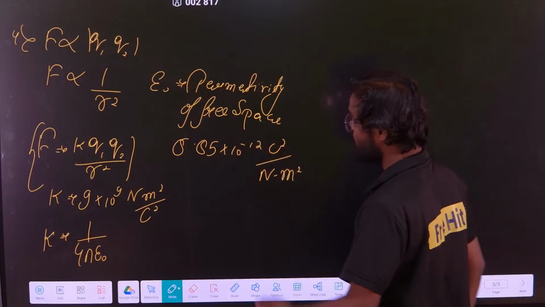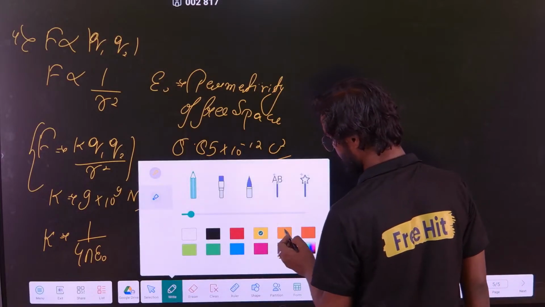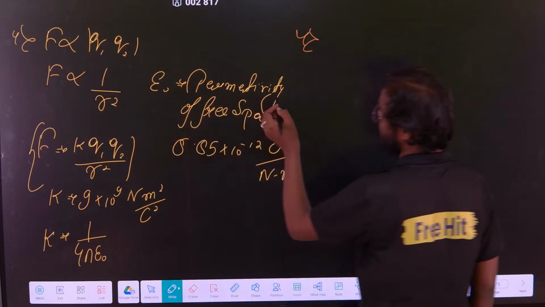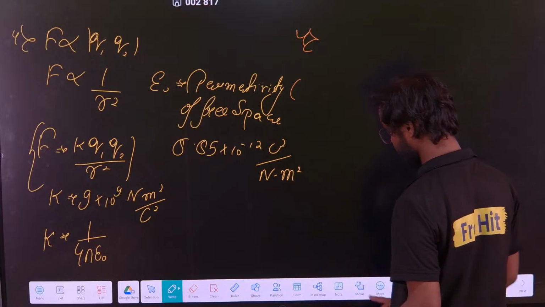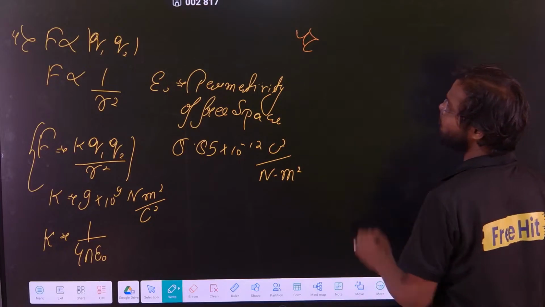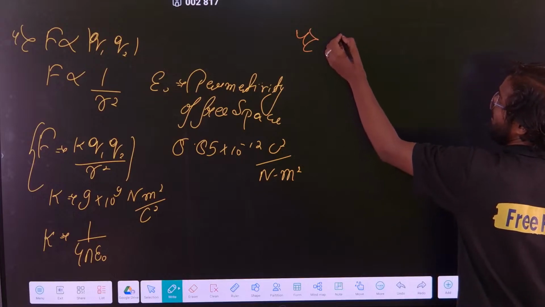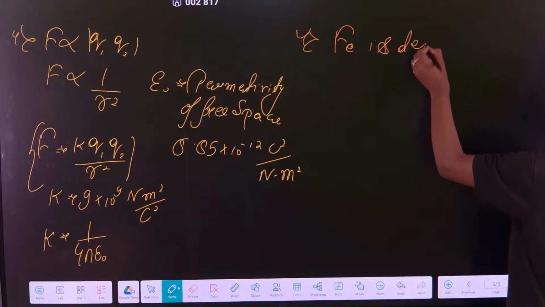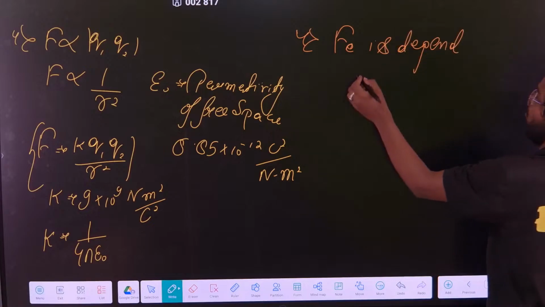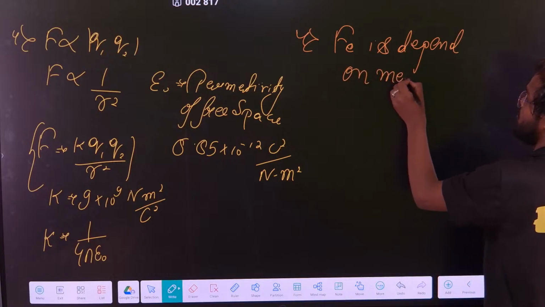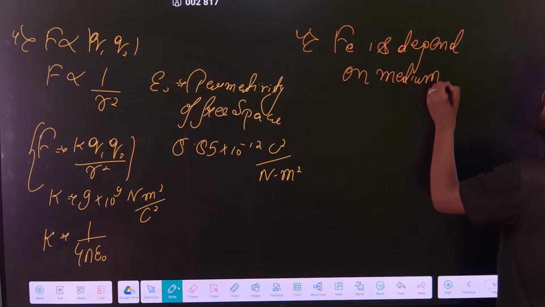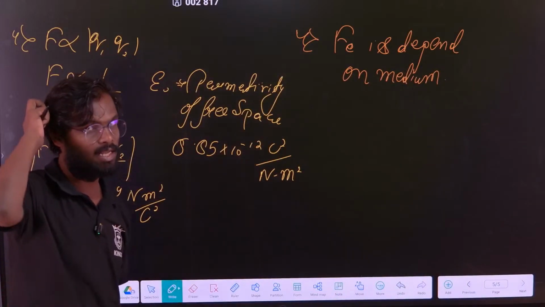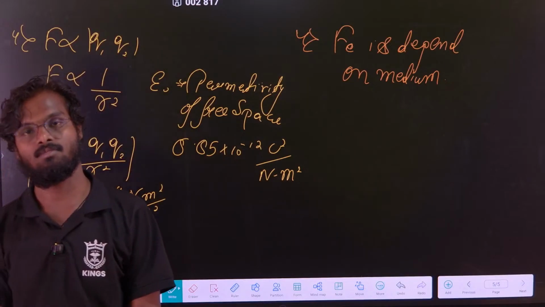Now remember, can I make one more point? Yes. This is in vacuum, this permittivity of free space, that means it is in vacuum. So what is the fourth point I can say? That my electrostatic force Fe depends on the medium. Yes, this force also depends upon the medium.